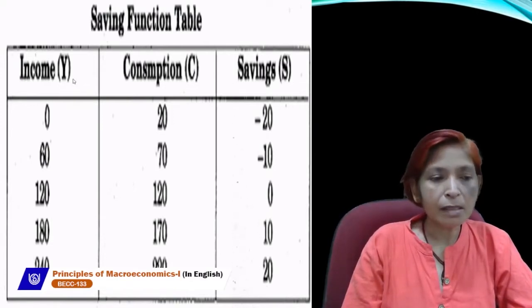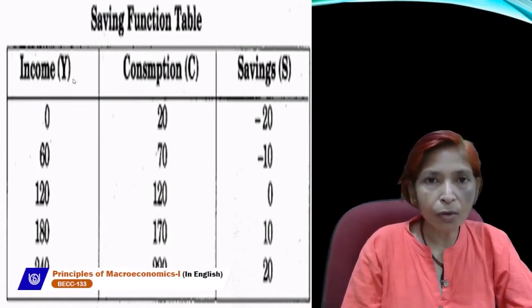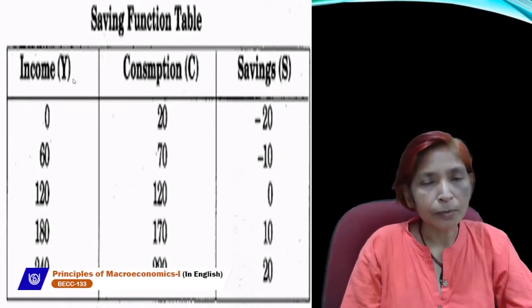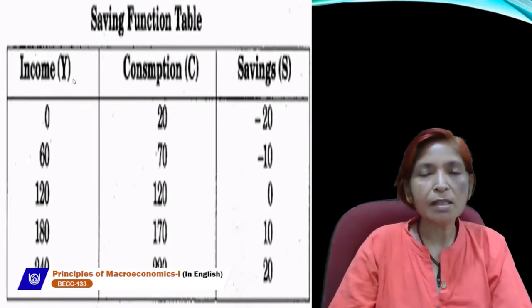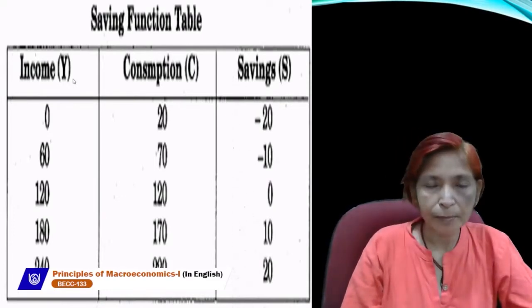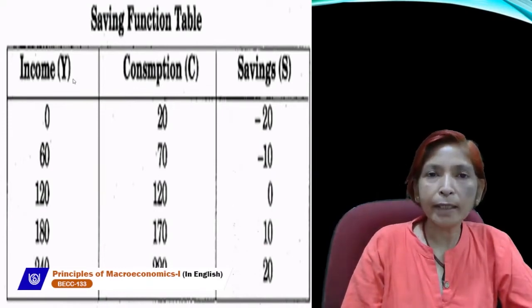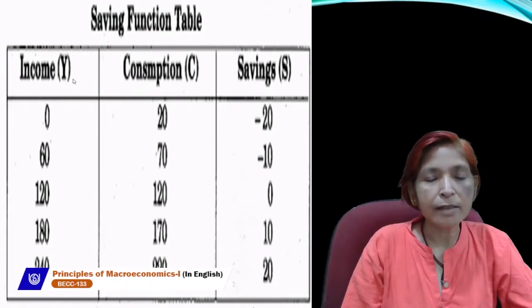If income increases to 120 and consumption is also 120, both are equal, then saving will be 0. When income and consumption both are equal and saving is 0, that point is known as break-even point. So break-even point is that point where income and consumption are equal and saving is 0.